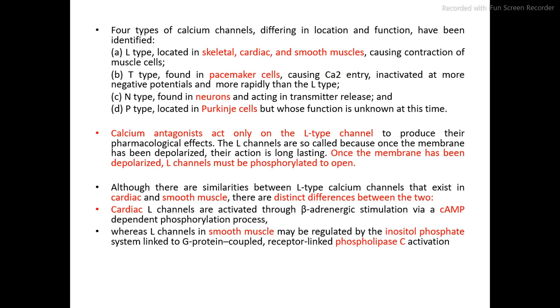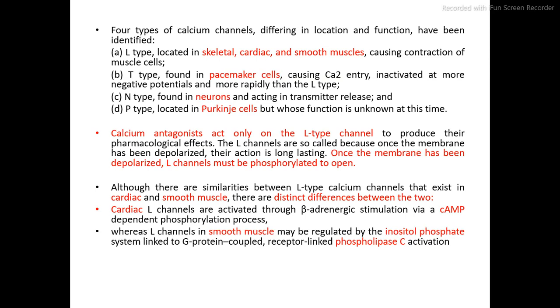Although there are some similarities between the L-type calcium channel in the cardiac and the smooth muscle, there are a few differences between the two. Which are the differences? The differences are in the activation of the L-type calcium channel. The cardiac L channel is activated through beta adrenergic stimulation via cAMP dependent phosphorylation process.